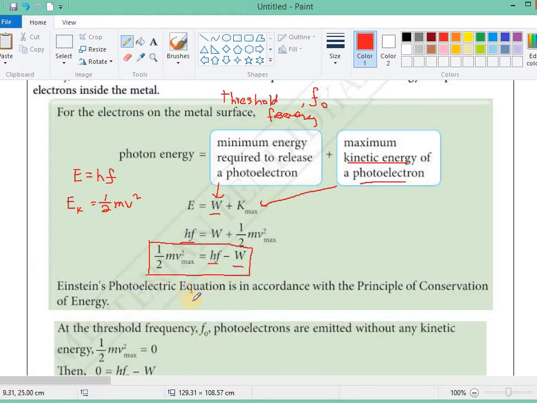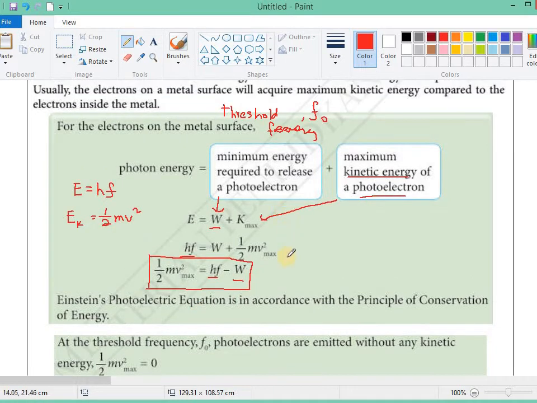So this is the equation of Einstein's photoelectric theory. That means Einstein's photoelectric theory is actually used to find the maximum kinetic energy of the photoelectron.